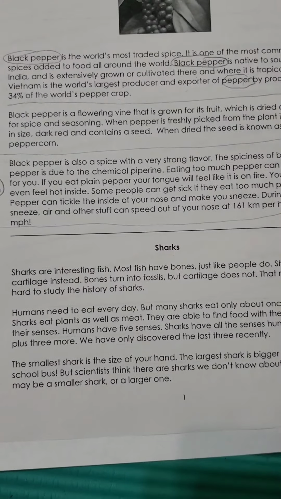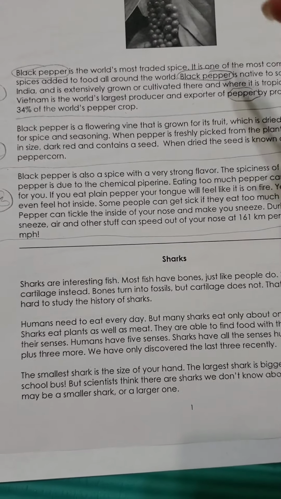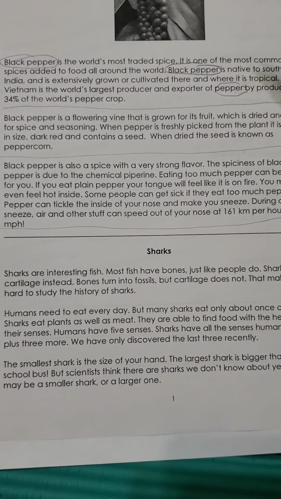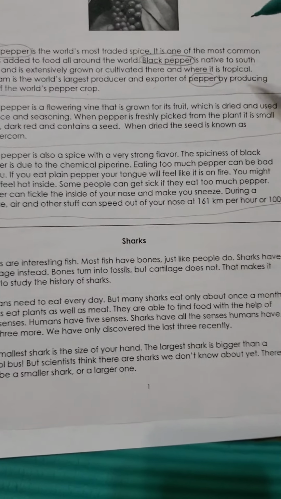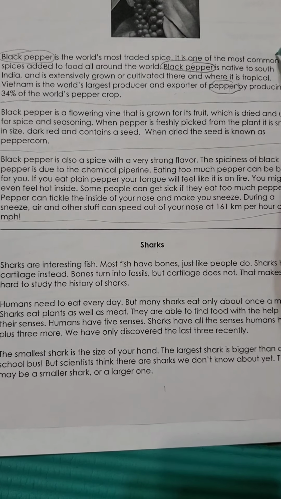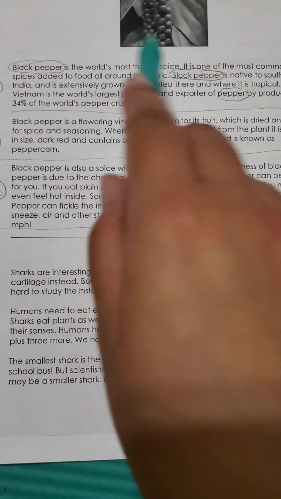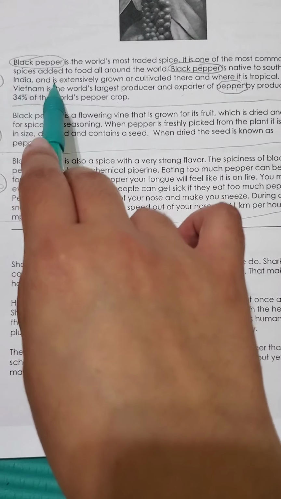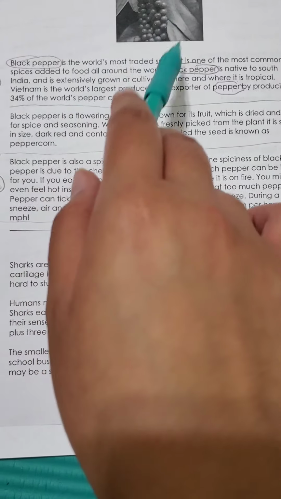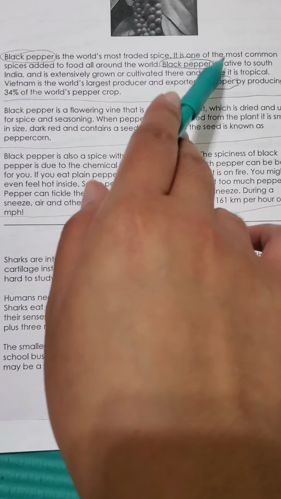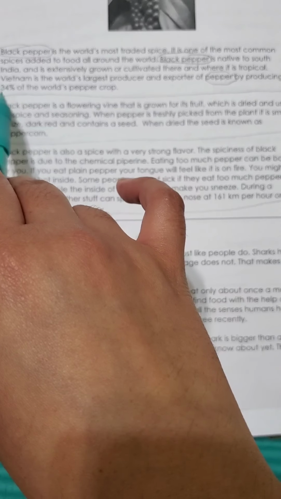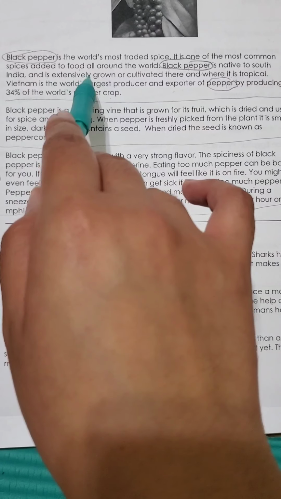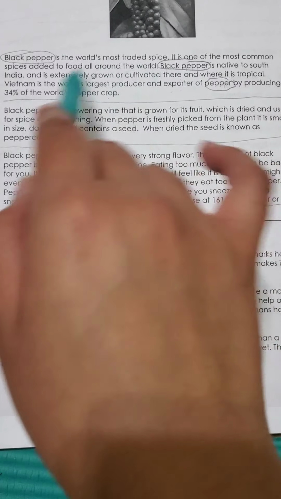Well, what about black pepper did we learn? Well, we learned that black pepper is the world's most traded spice, and it is one of the most common spices added to food all around the world. So the reason why it's the most traded spice is because it's the most common added to food all around the world. We learned that black pepper is native to South India and is extensively grown or cultivated there and where it is tropical.